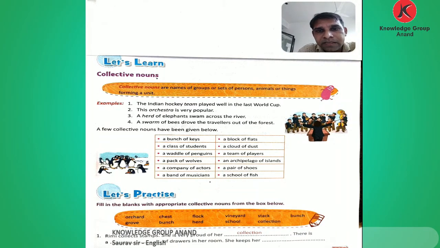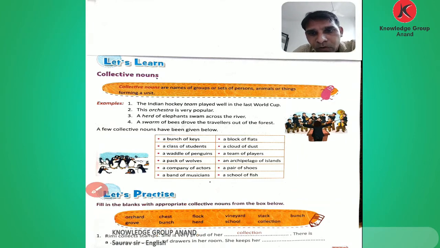So on page number 11, there is an exercise given. Fill in the blanks with appropriate collective nouns from the box below. Here is the box, yellow. The words are orchard, chest, flock, vineyard, stack, bunch, grove, herd, school, and collection. These words are given in this box.